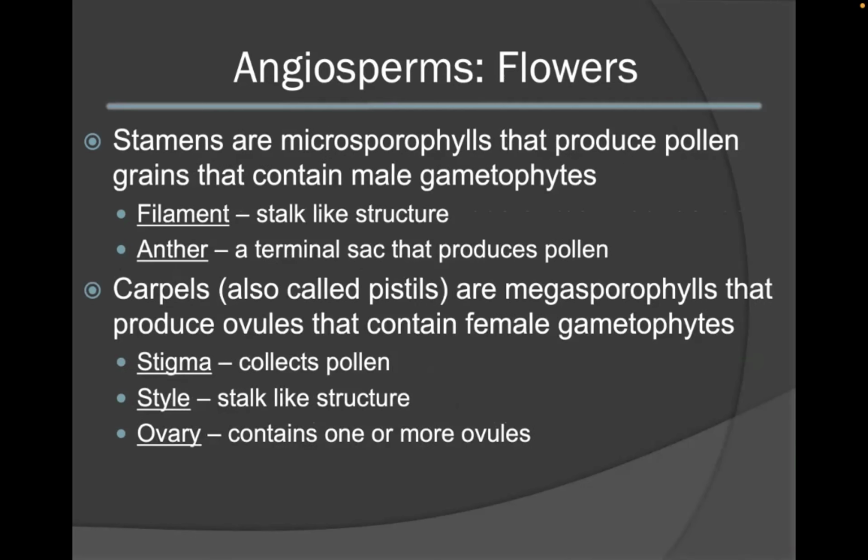The stamens are the microsporophylls that end up producing the pollen grains that contain the male gametophytes. The stamens consist of a filament, which is a stalk-like structure, and the anther, which is the terminal sac that produces the pollen grains. The carpels, which represent the female reproductive organs, are also called the pistils. They contain the megasporophylls that produce the ovules that eventually contain female gametophytes. The carpels consist of the stigma that collects the pollen, the style, which is the stalk, and the ovary, which can contain one or more ovules.